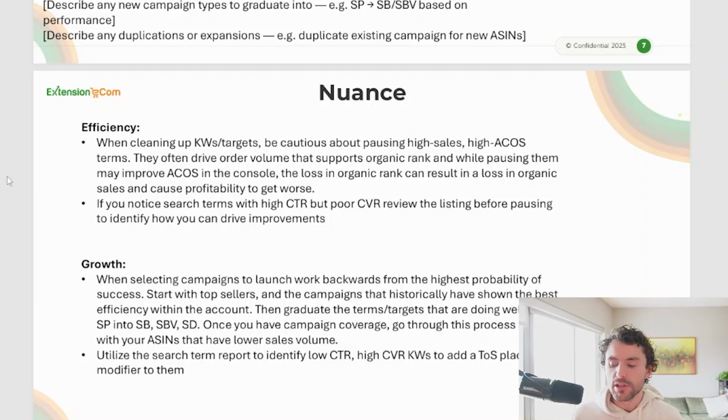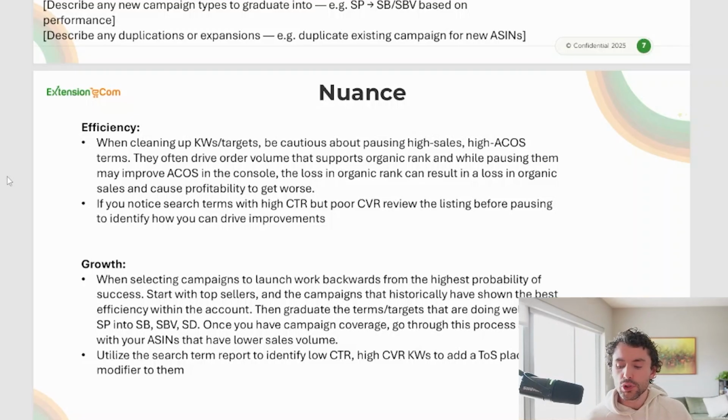Now, when it comes to the growth framework, when you're selecting campaigns to launch, you want to work backwards from the highest probability of success. So this always starts with your top sellers. Make sure they're on their sponsored products campaigns. Then you want to graduate those winning terms and winning targets within sponsored products to sponsored brands, videos, sponsored display. And then you want to continue to work through the rest of the catalog, because your top seller is always going to outperform your 25th best seller. And it's also going to have a larger impact on your account.